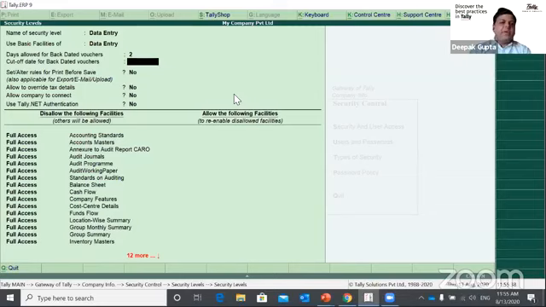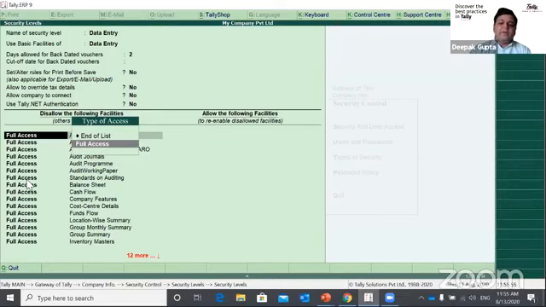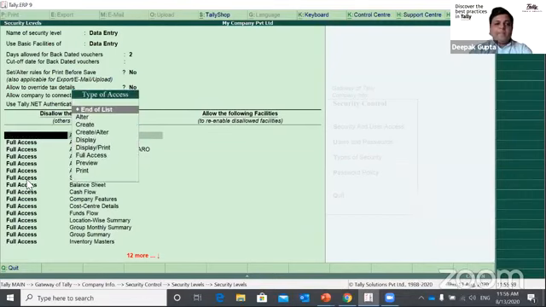So I can allow him. If it is 0, then only for today can he edit or delete the transactions. If we go to the bottom, there are 2 columns. The left one is disallow the following facilities. Here I need to select which levels. It gives a list of all features, and I'll show you that. You can disallow alter, create, alter, display, print, whatever facility you want to disallow, you need to select.